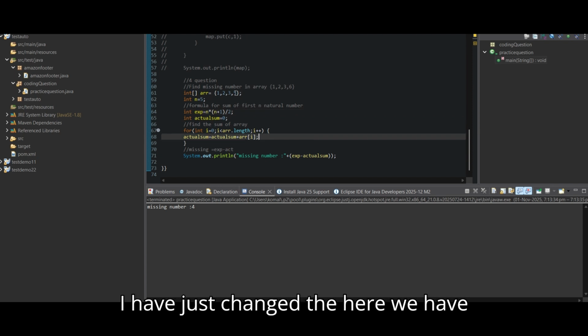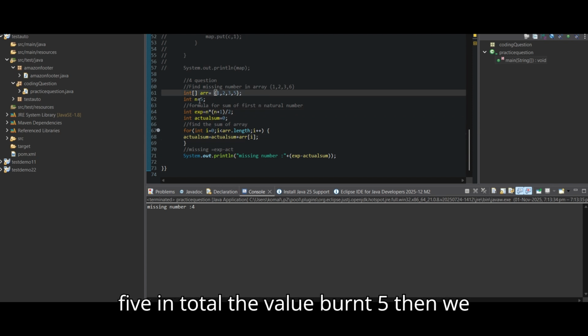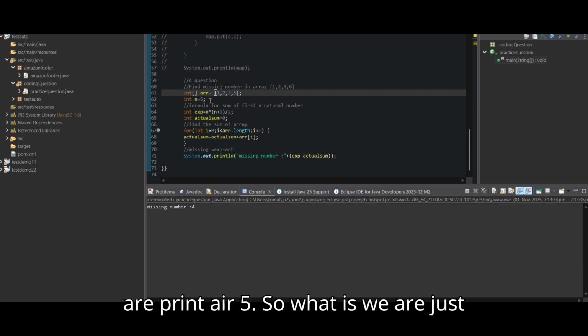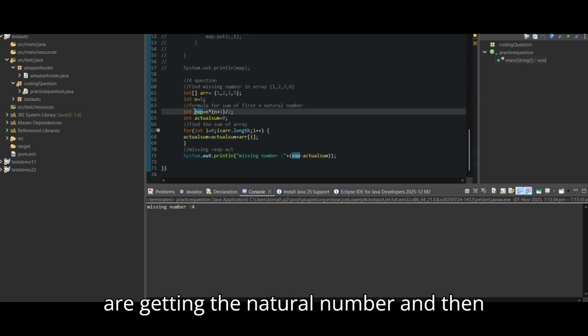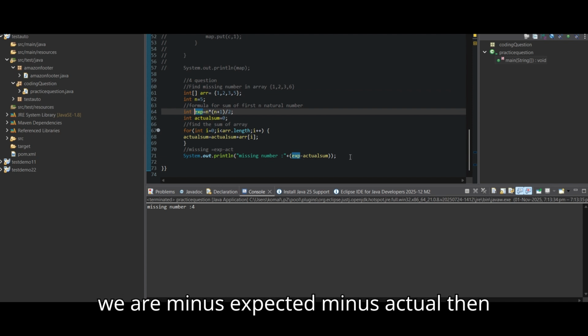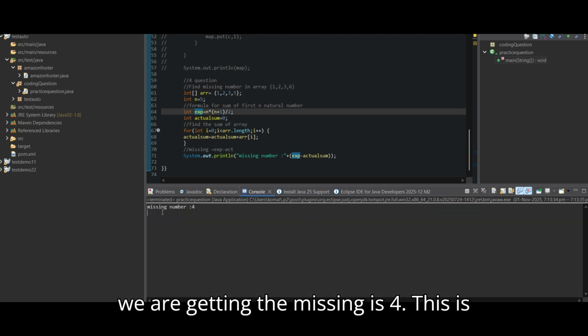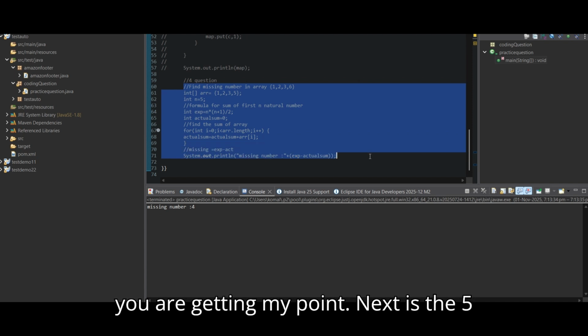I have just changed it here. We had taken 6 earlier. Now I've changed it to 5, and the total values are 1 to 5. Then we print here 5. So we just take the expected, this is the formula for natural numbers, and then expected minus actual. Then we are getting the missing number 4. This is absolutely correct. I hope you are getting my point.